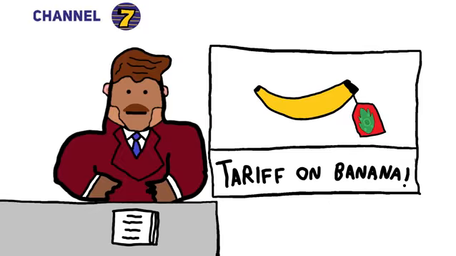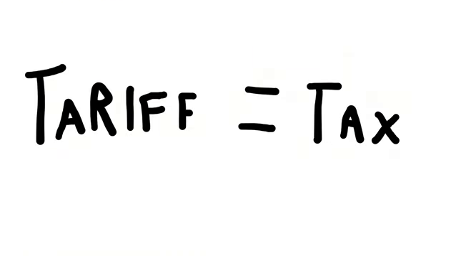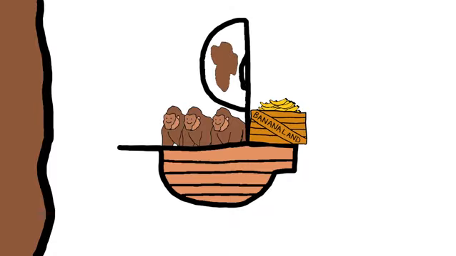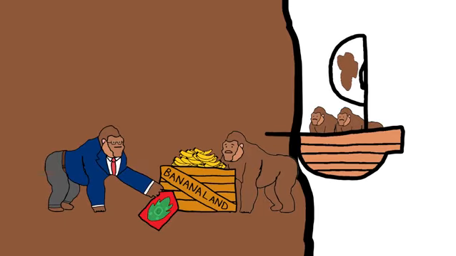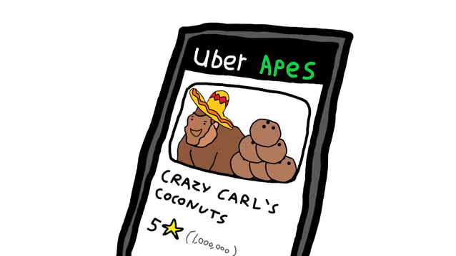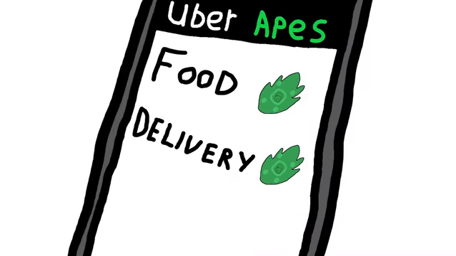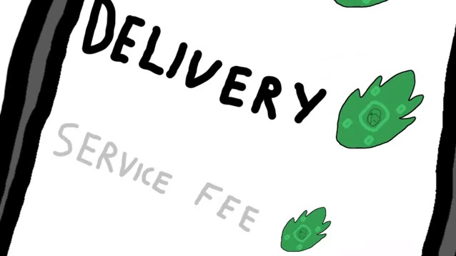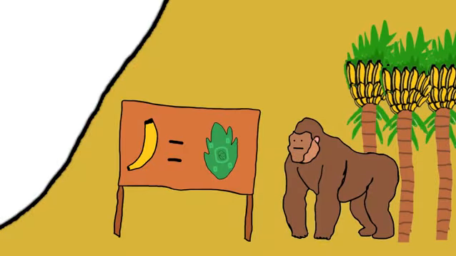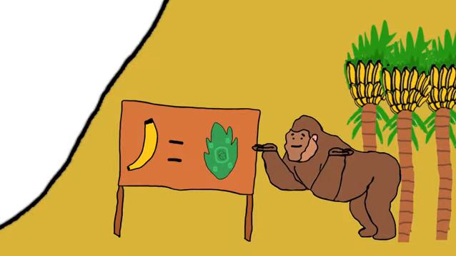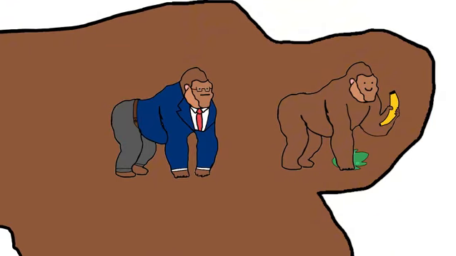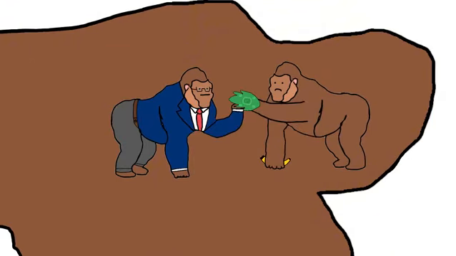Monkeyland government put tariff on all bananas from Bananaland. A tariff is a tax, an extra charge to bring banana from Bananaland into Monkeyland. When monkey get food delivered, monkey pay for food. Monkey pay for delivery. A tariff is like the service fee. Bananaland banana price usually stay the same, but now Monkeyland monkeys also have to pay Monkeyland government to buy them.